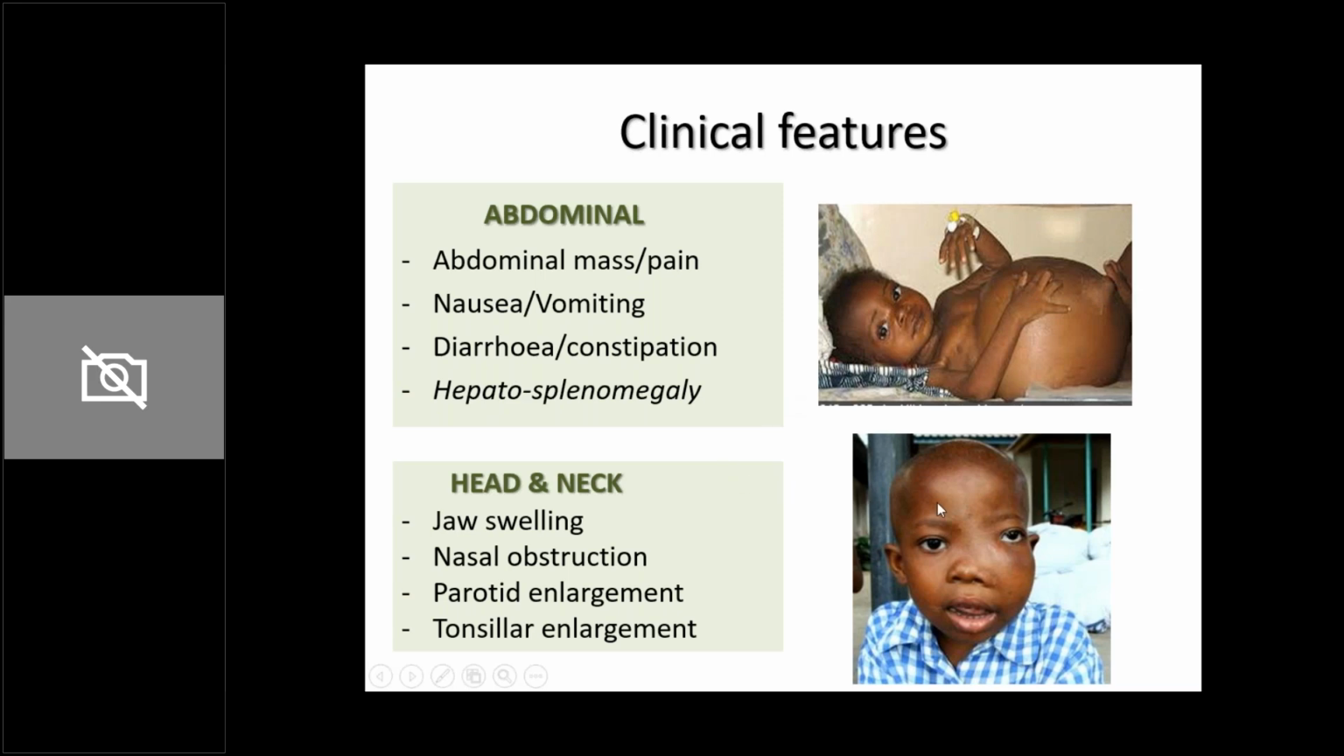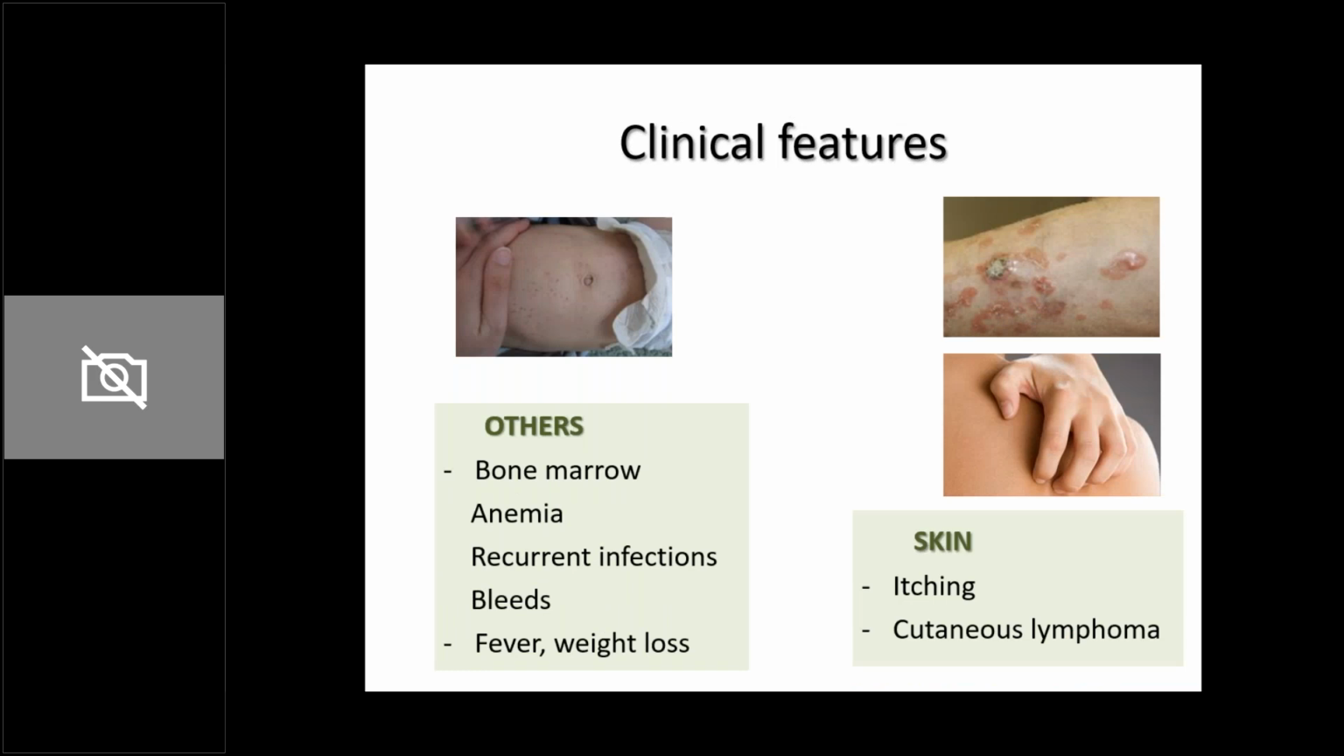Hepatosplenomegaly can be present. Now, if you look at this particular child, look at what mass he has. He has a jaw mass. So this typically happens in an endemic Burkitt's lymphoma, and because of that mass, it can lead to obstruction of the nose, or parotid enlargement and tonsillar enlargement can be present.